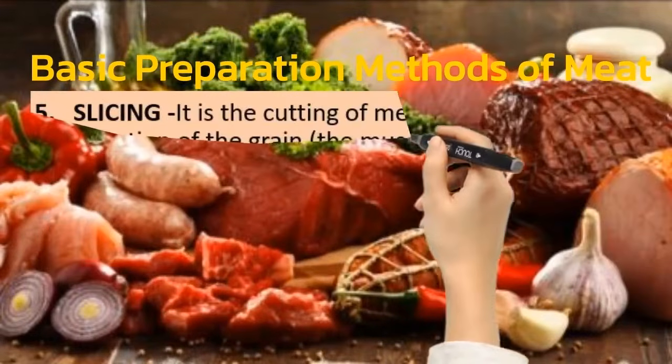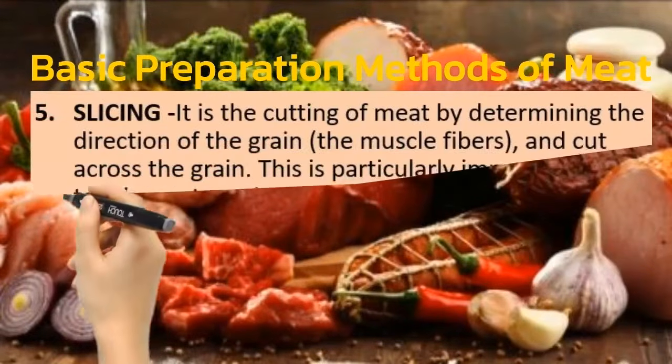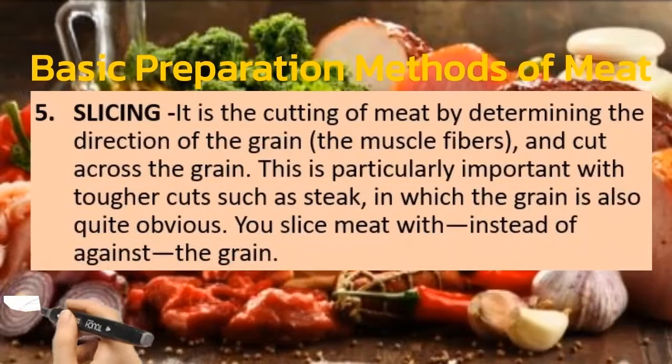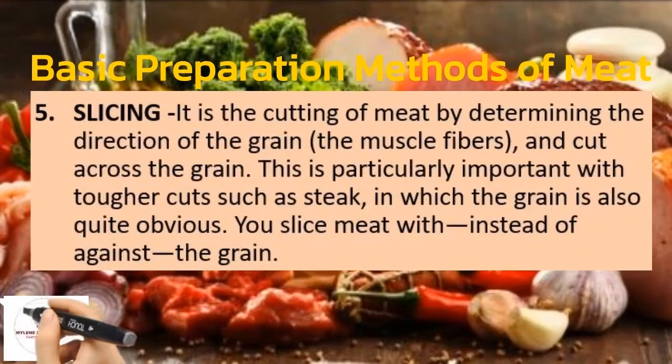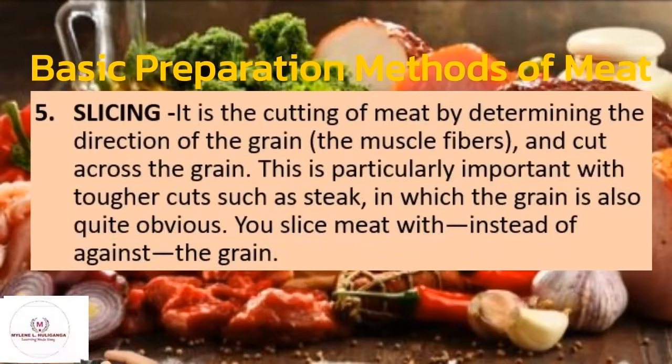Number 5 is the slicing. Slicing is the cutting of meat by determining the direction of the grain or the muscle fibers and cutting across the grain. This is particularly important with tougher cuts such as steak, in which the grain is also quite obvious. You slice meat across the grain instead of with the grain.